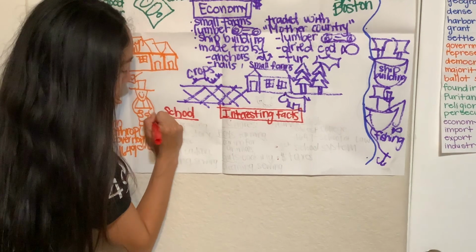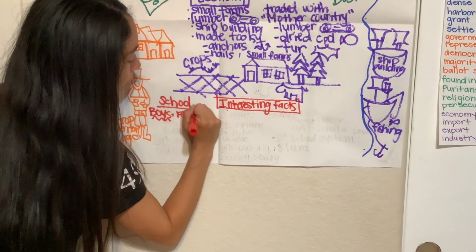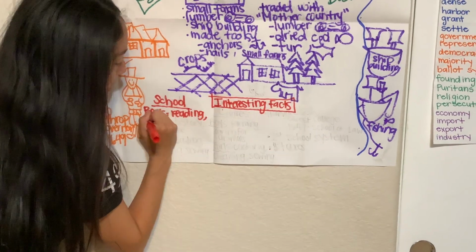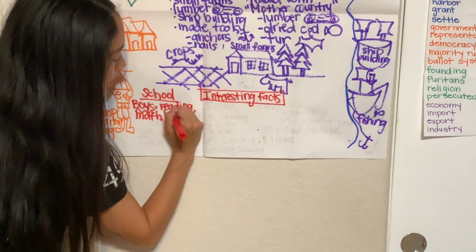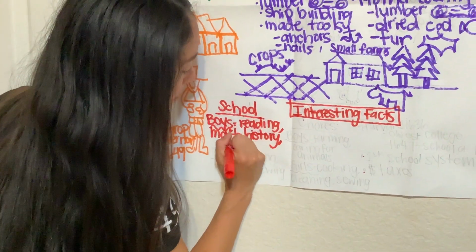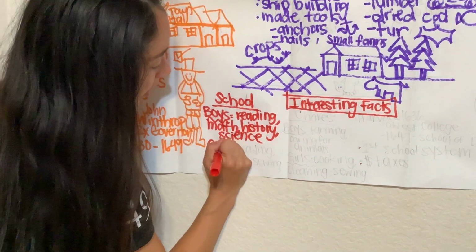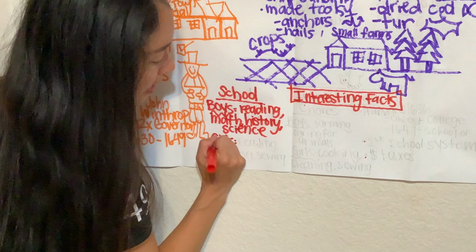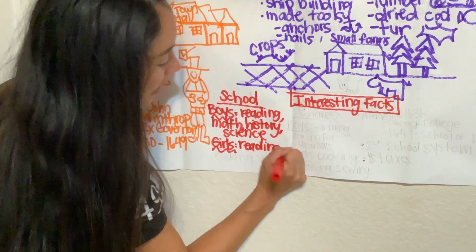Boys and girls went to school and studied different subjects. When boys went to school, they studied reading, math, history and science.